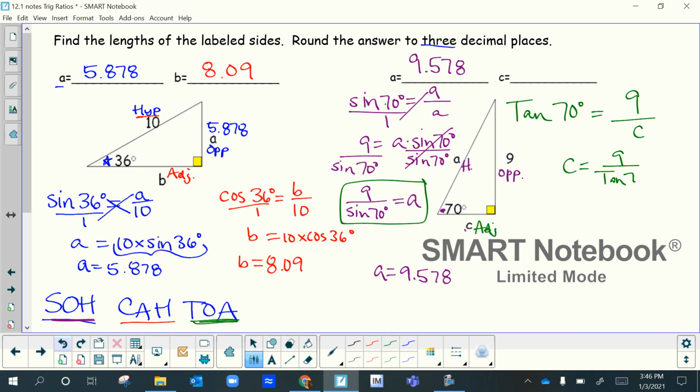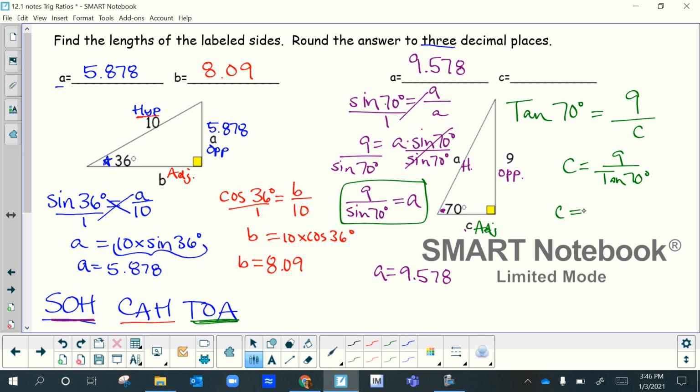I don't like the way that looks, so let me fix that. I'm going to divide that in my calculator now, and that's what's going to be my C. So I'm going to hit 9. And I'm using the iPhone calculator since most of y'all have that. I'm pressing 9 divided by 70 tan equals.